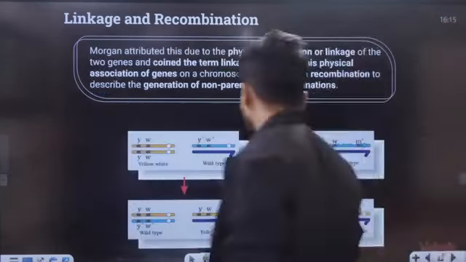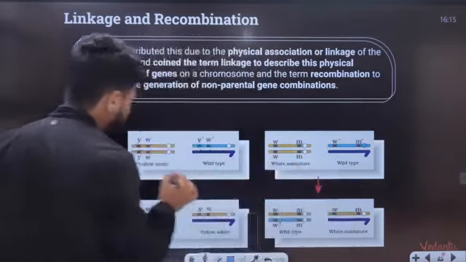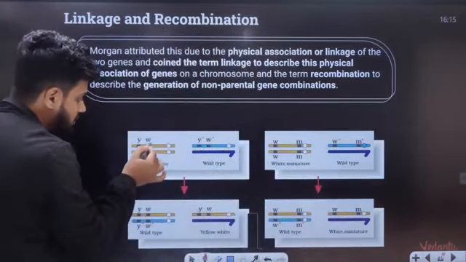Look, here is an example. Now here on this chromosome, two genes are very close to each other.